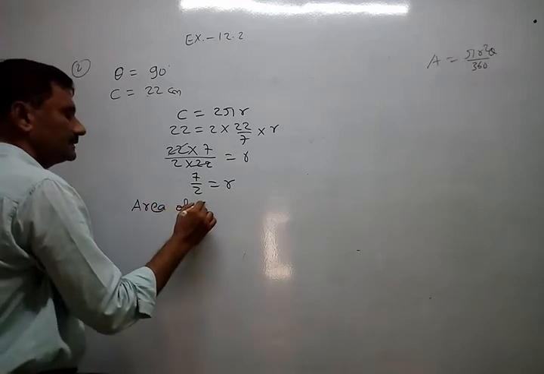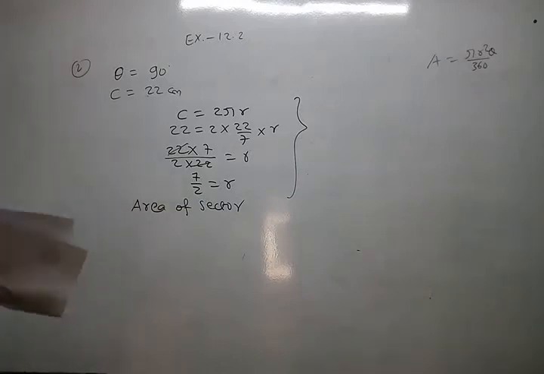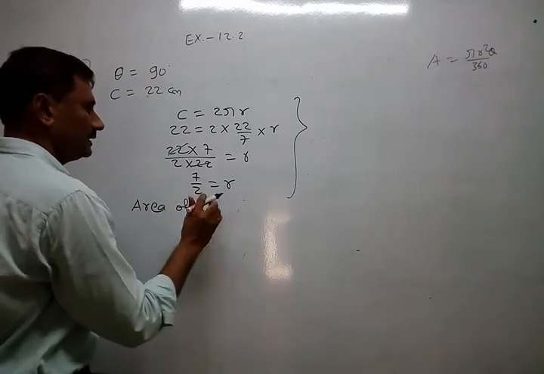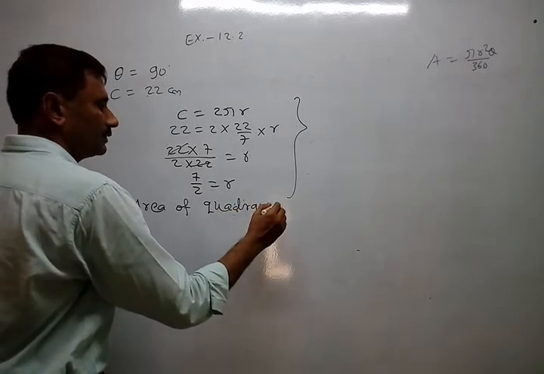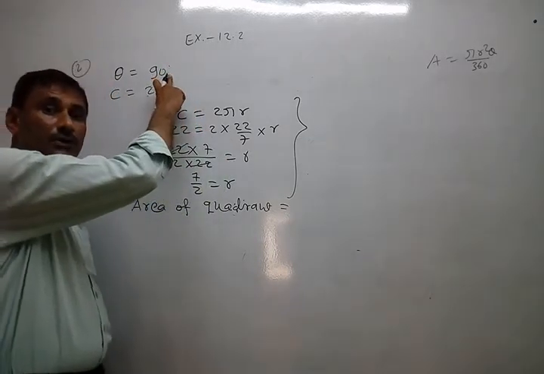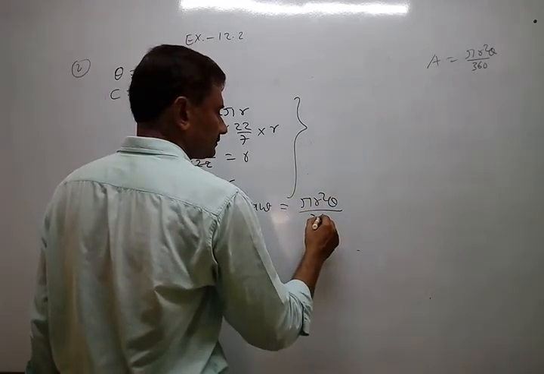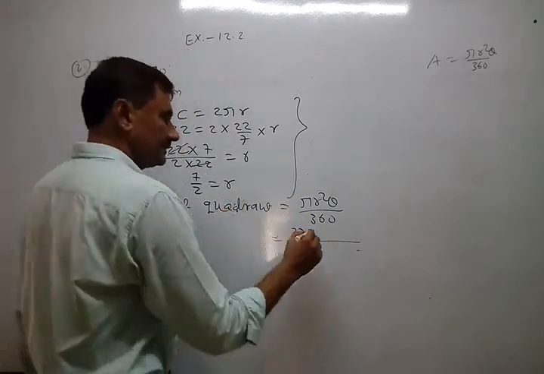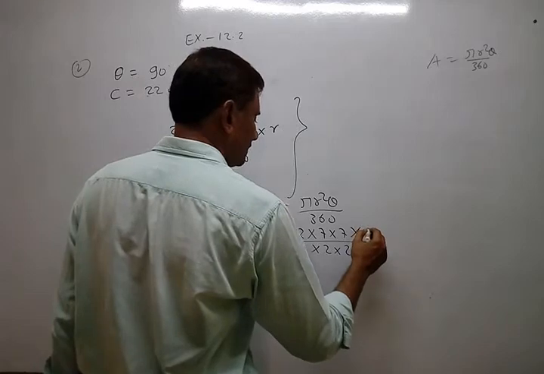Area of sector. Okay, so only this part is new, otherwise just like previous sums, it is the area of sector. But if you don't want the word sector here, then you can write quadrant also. But not every time when given. And at that time theta equal to 90, you have to understand that by this. So pi r square theta upon 360. So 22 by 7. Yes, we got 7 by 2 into 7 by 2 into theta 90.